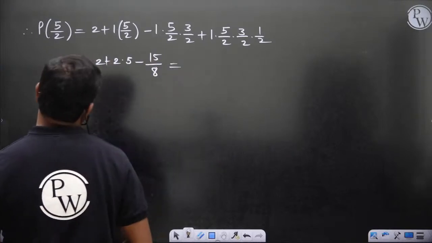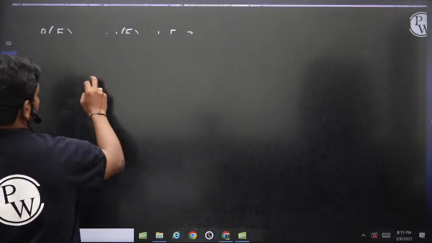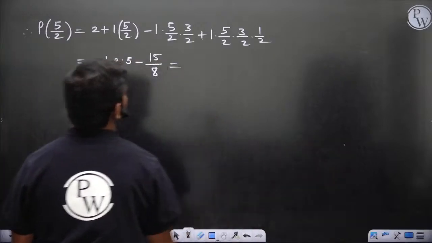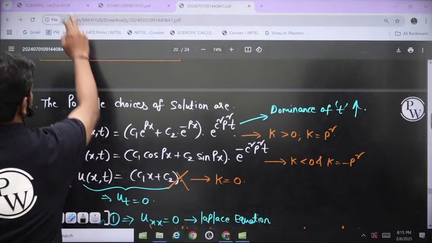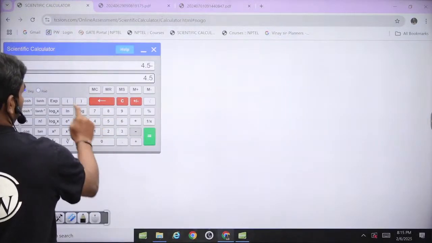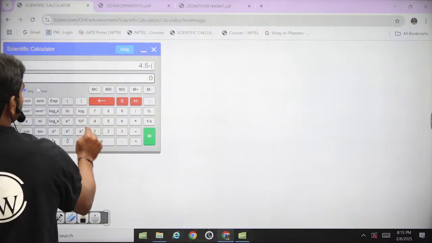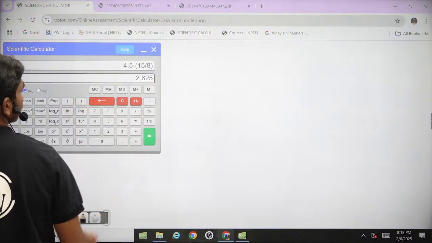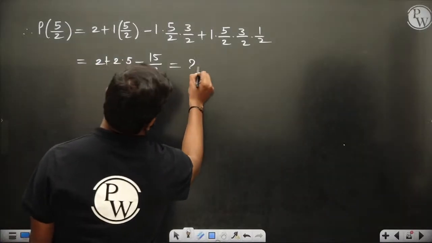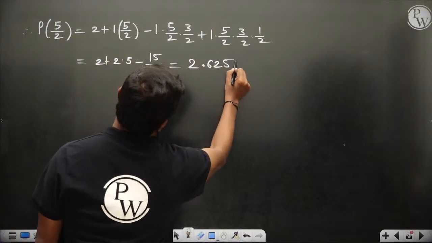You can punch some keys directly. 4.5 minus 15 by 8, so 2.625 should be the answer.